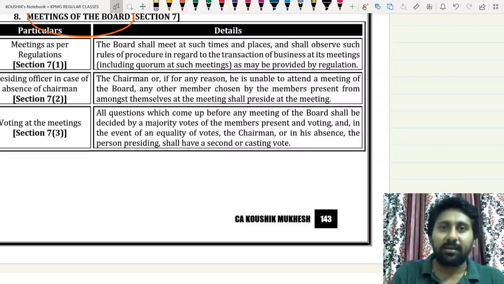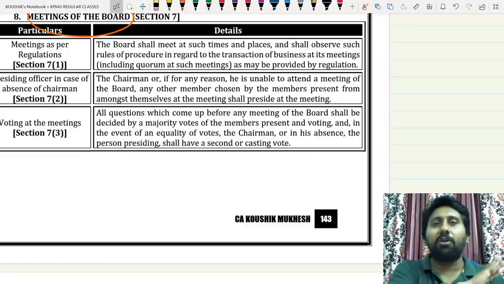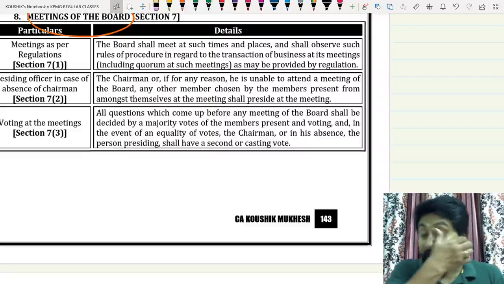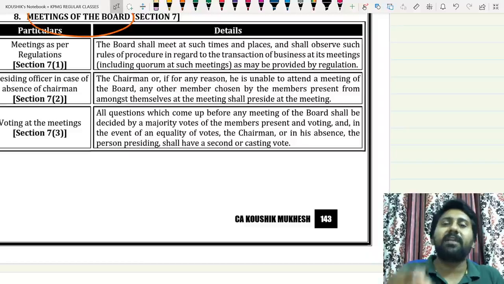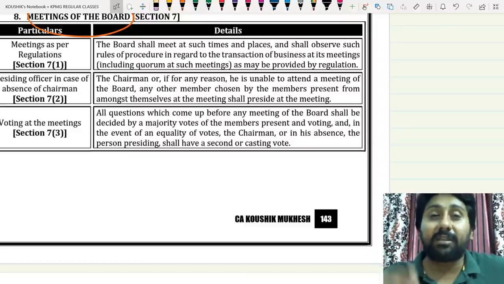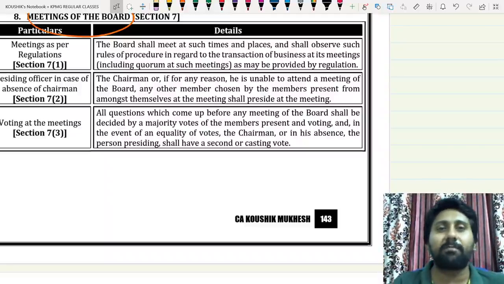Now, Tyagi. That person will be the chairman of the meeting. But if the chairman is not present at the meeting premises due to many reasons, then the meeting will not be cancelled, the meeting will not be adjourned. Other members will attend the meeting. In that, all the members will decide and elect one person to become the chairman of that particular meeting. He will not become chairman of SEBI. He will become chairman for that meeting. Therefore, they will call him a presiding member.